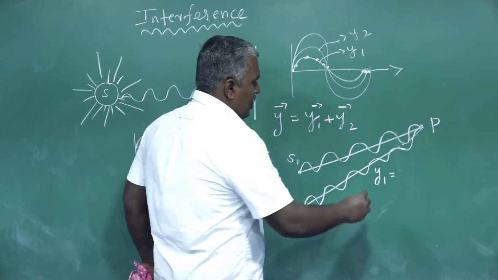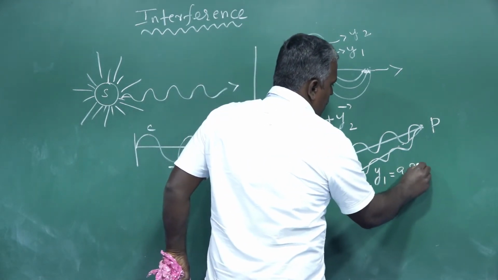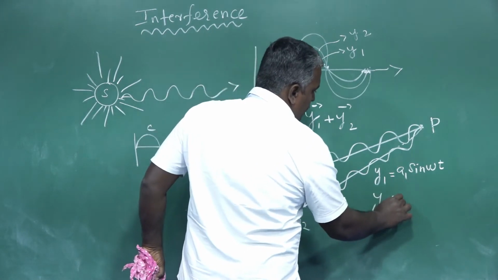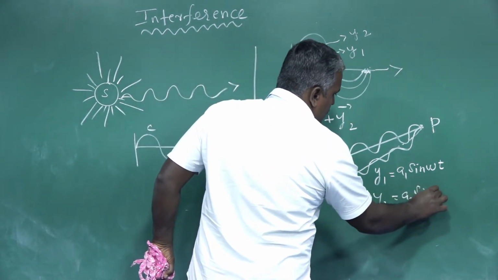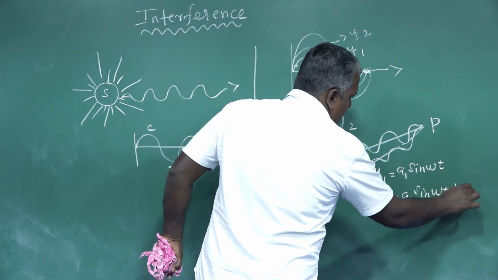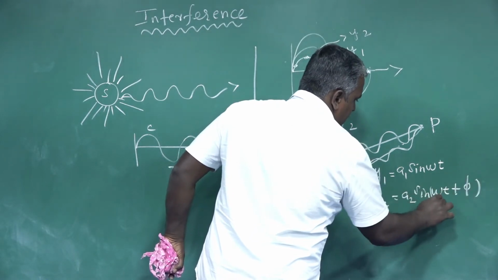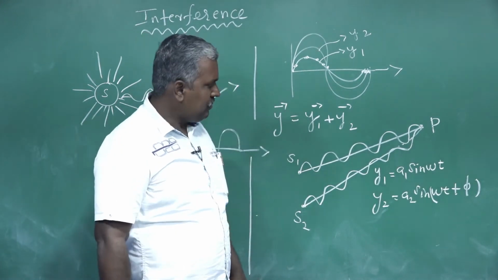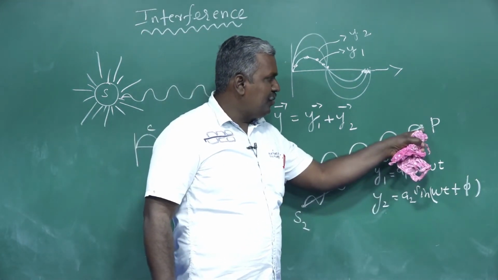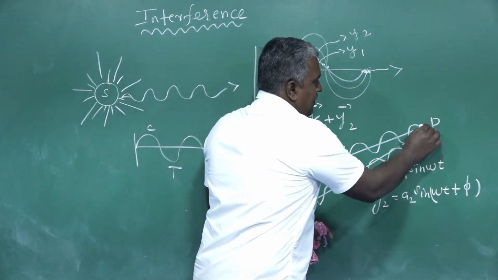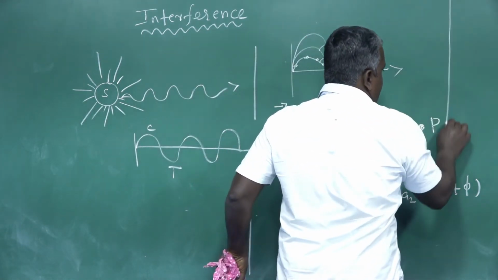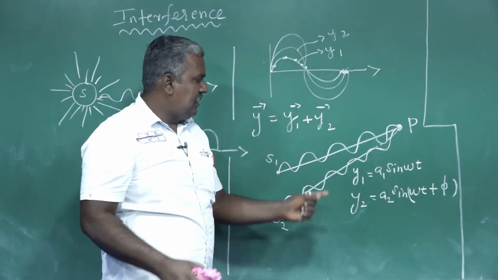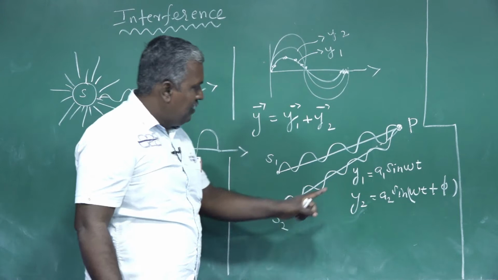So Y1 is equal to A1 sin omega t. Y2 is equal to A2 sin omega t plus pi. Two waves meeting at point P at an instant t.